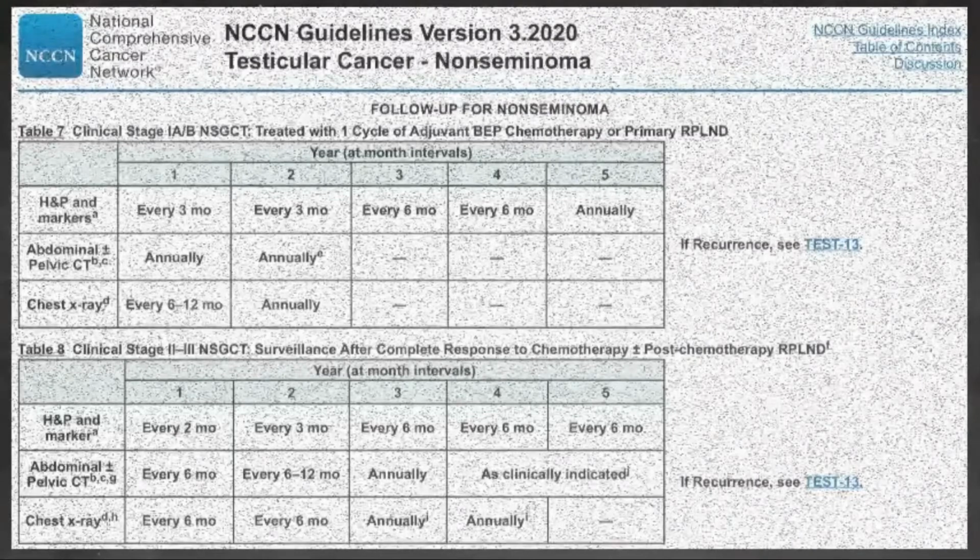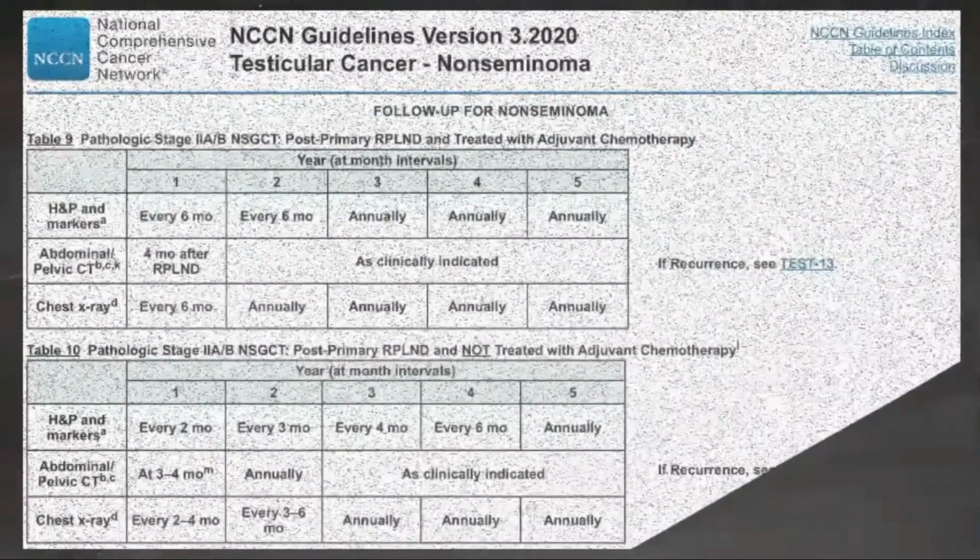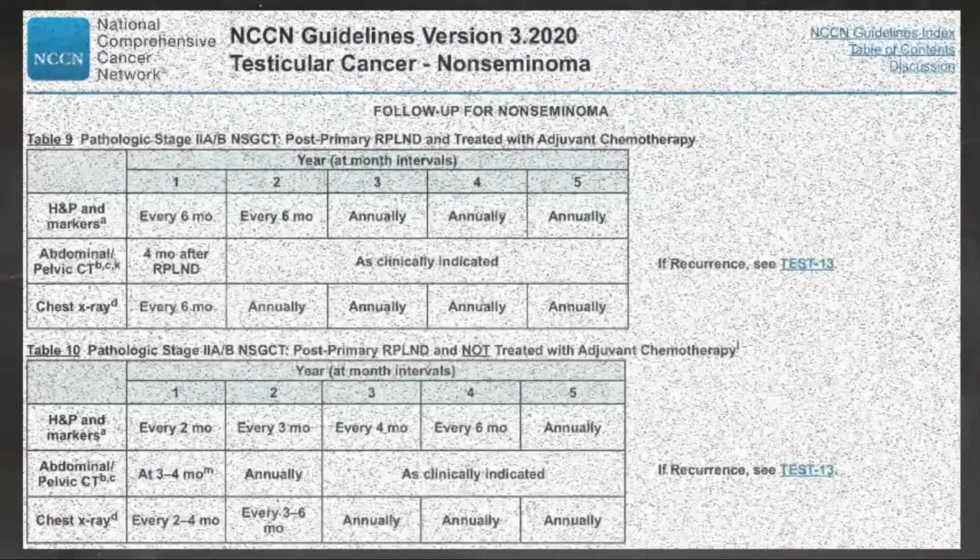Follow-up for good, intermediate, and poor risk non-seminoma. The long-term follow-up for patients with good, intermediate, and poor risk non-seminoma after chemotherapy with or without post-chemotherapy RPLND includes history and physical exam, serum tumor marker assessment, chest X-ray, and abdominal pelvic CT. Patients who have an incomplete response to chemotherapy require more frequent imaging than is outlined in the table.